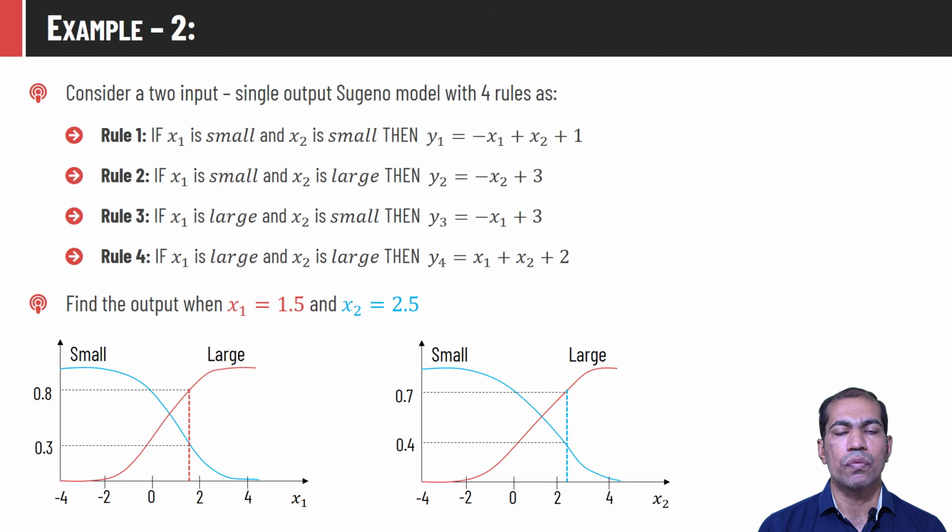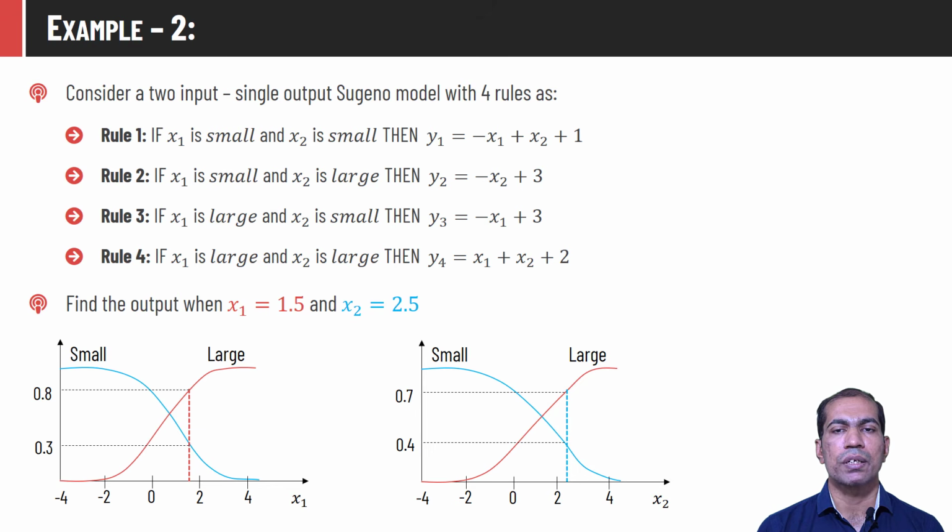We are given two fuzzy inputs, and it contains fuzzy sets small and large, and we are given four rules. X1 is small, X2 is small. Then the functional consequent part of this would be y1 is equal to minus x1 plus x2 plus 1. So for each of the four combinations, we are given such a functional consequent. We have to compute the crisp output corresponding to input x1 is equal to 1.5 and x2 is equal to 2.5.